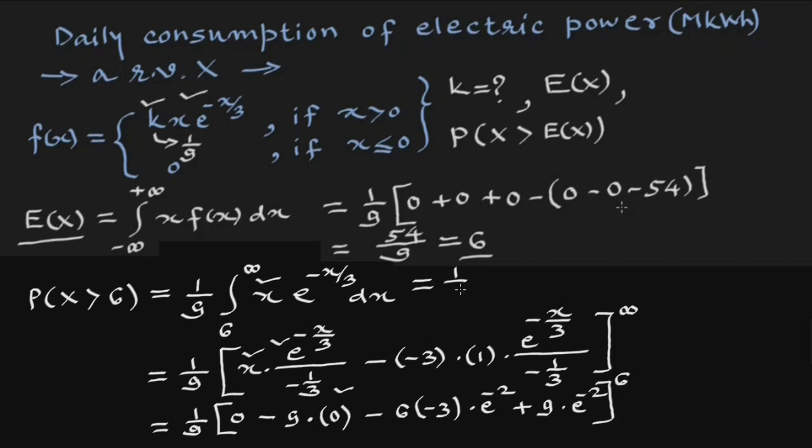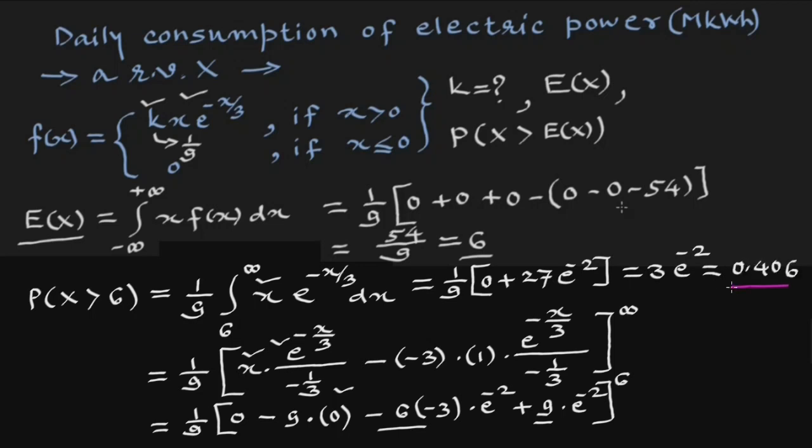This will be 1 upon 9 into 0 plus 18 plus 9, that is 27 e raised to minus 2. This will be 3 e raised to minus 2, which by calculator will be 0.406. So this is the probability that on a given day the electric consumption is more than the expected value 6, 0.406.